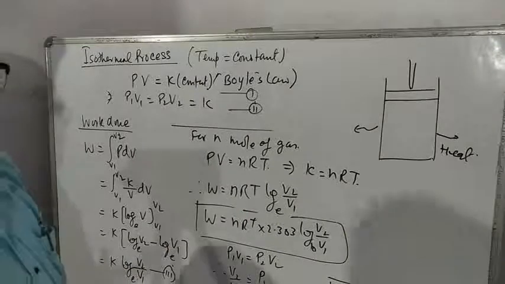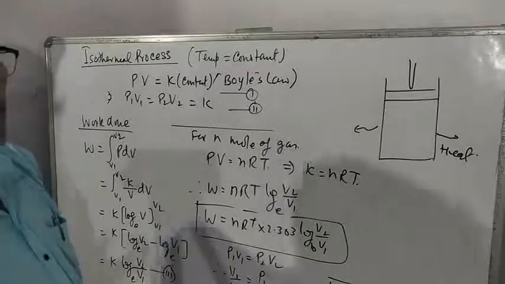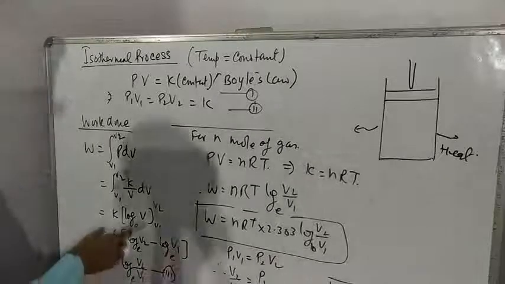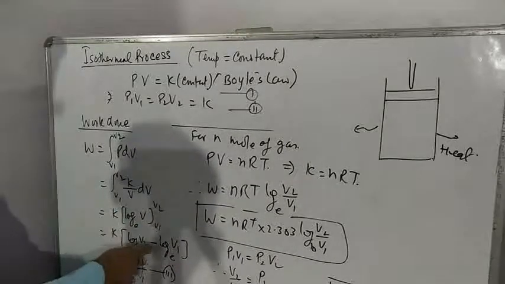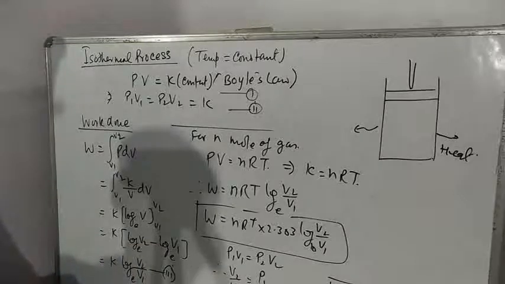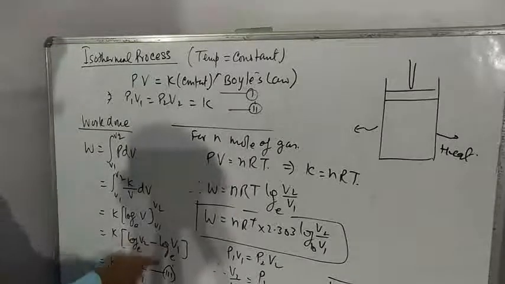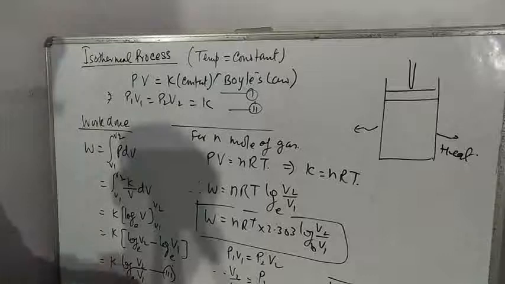Some basic formulas of integration have been given already. So it is log V. Now put the limits, upper limit minus lower limit. So log V2 minus log V1, so it becomes K log V2 by V1.